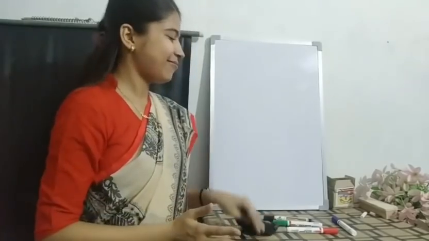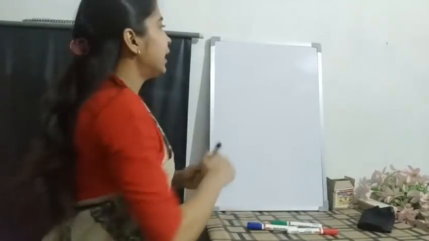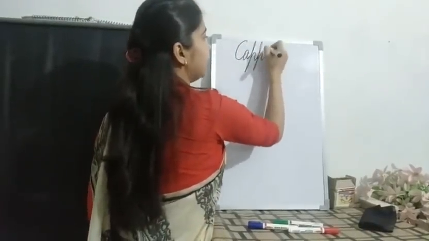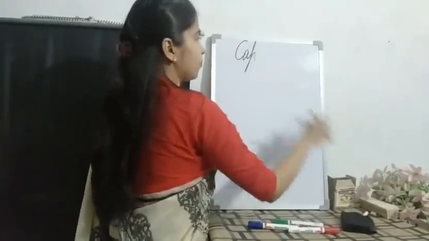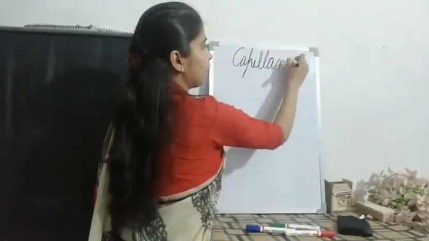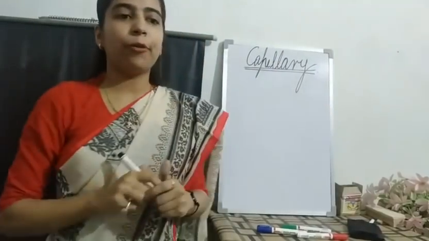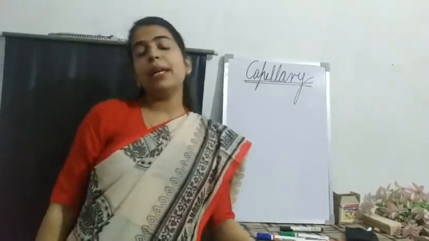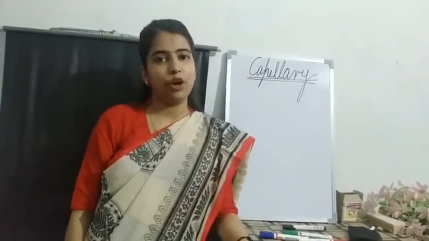Okay, fine. Let us move towards the next portion, that is the third type of blood vessel that runs in your body, and that is a capillary. See, capillaries are said to be the thinnest blood vessels running in your body.